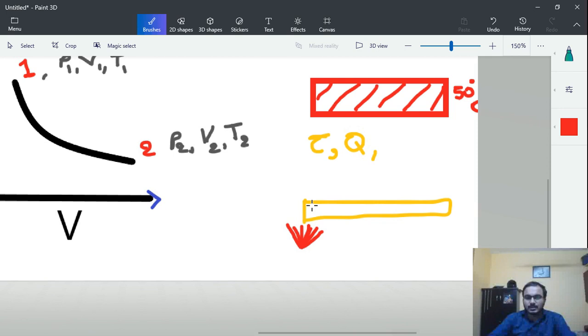So the hottest part in this rod will be the leftmost part, and from there the temperature will keep on decreasing, and there will be a temperature gradient existing across the whole rod. That is, here the temperature will be more and here it will be less. So this temperature distribution, that is, let us say dT by dx, can also be obtained with the help of heat transfer. This is the point I wanted to explain with the example of the hot rod.